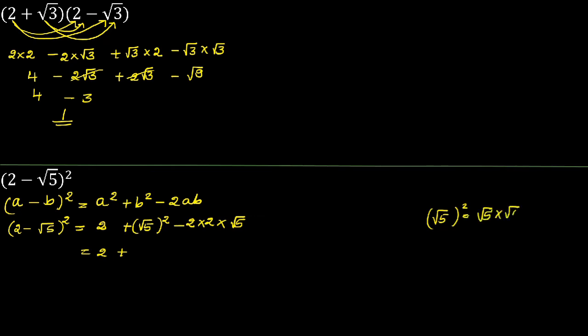Root 5 square is root 5 into root 5. That is root 25. So it is 5. So 5 minus 2 into 2 is 4 root 5. That is not 2 here. It is 4. You correct in your book. So the answer becomes 9 minus 4 root 5.